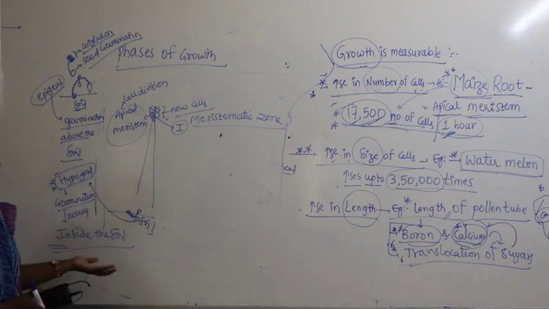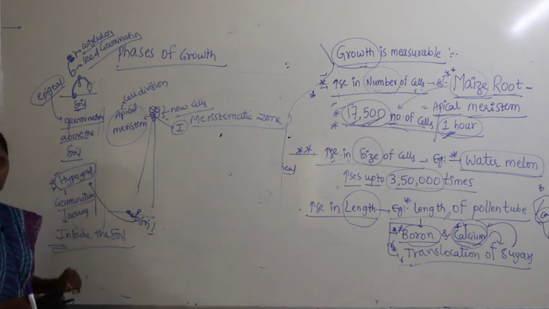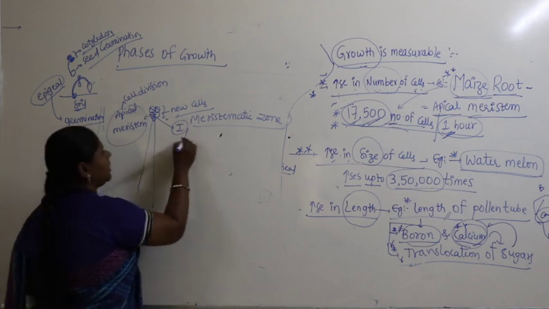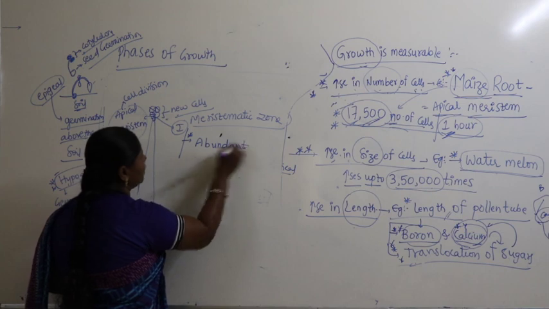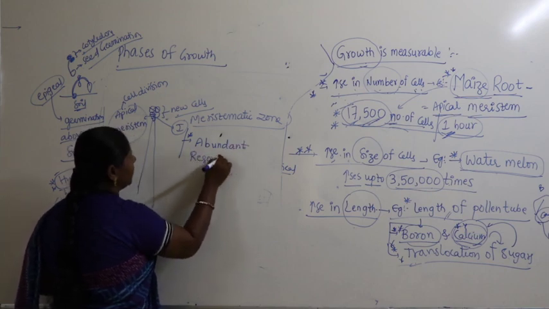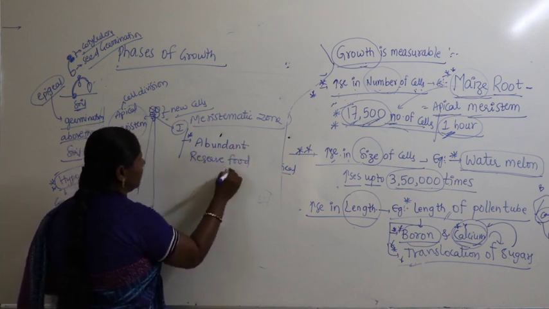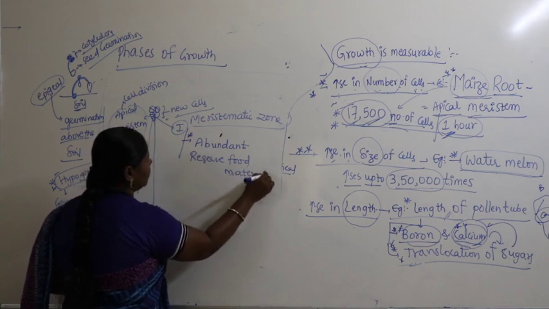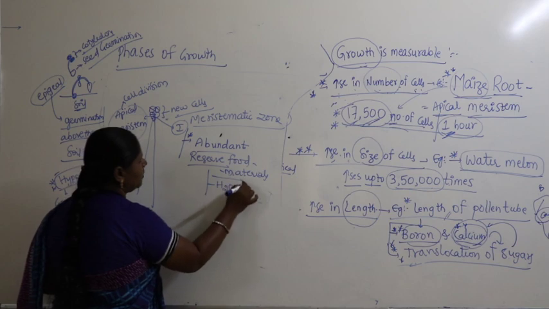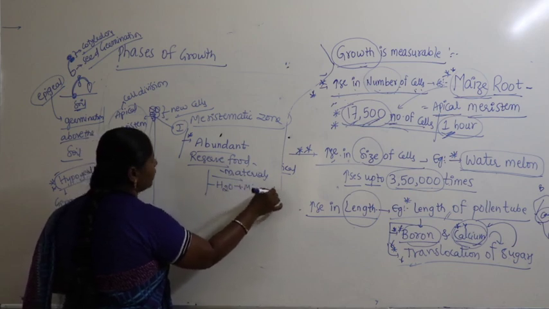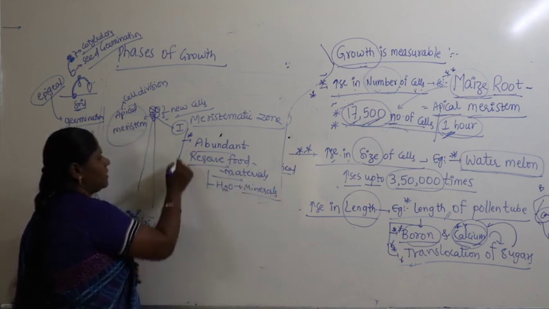In the meristematic zone, if you look at its characteristics, it contains abundant reserve food material, it stores a lot of food materials. Along with the abundant reserve food materials, what does it include? Water as well as a huge amount of minerals.